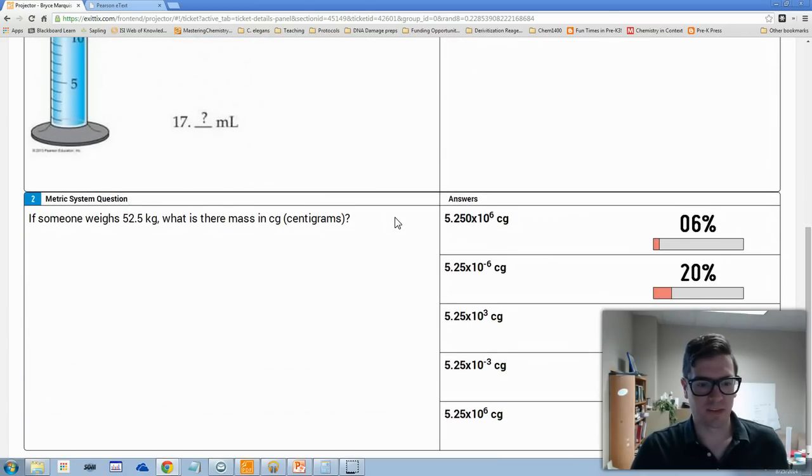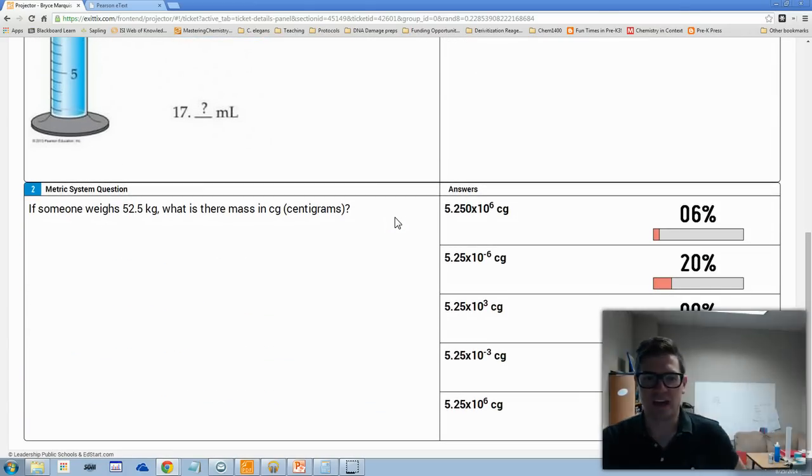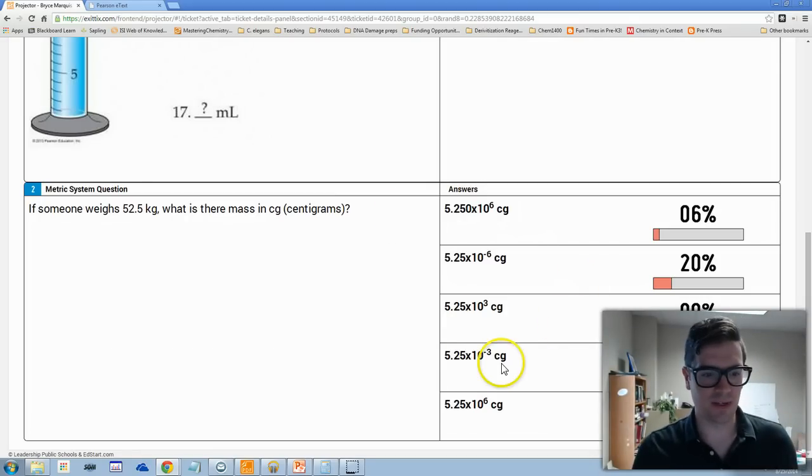All right. So the second question I added didn't go quite as well. The question was, you have something that weighs 52.5 kilograms. What's the mass in centigrams? This one was a step further than maybe you'd seen before because we actually went through 2 different unit conversions. We did this in lab, and so the people who had lab on Monday got some experience, so if they went back and looked at this, they'd probably do better. But I just wanted to run through how I'd go about approaching this question.